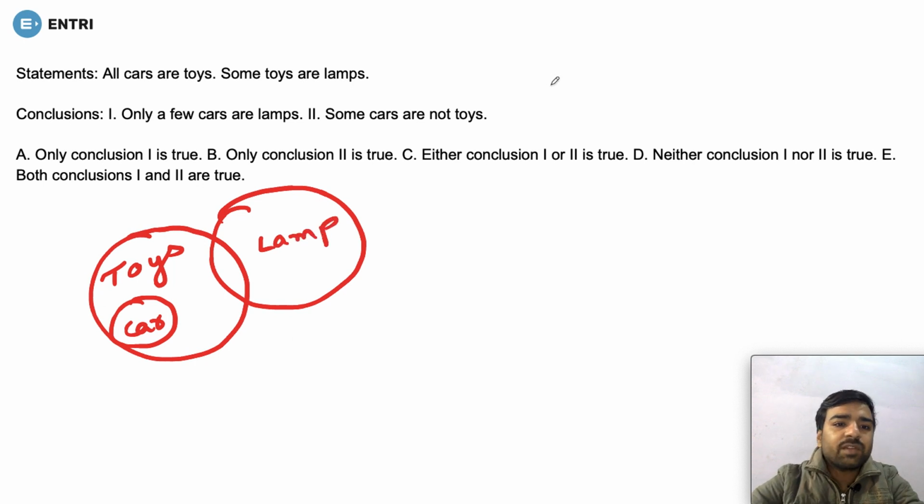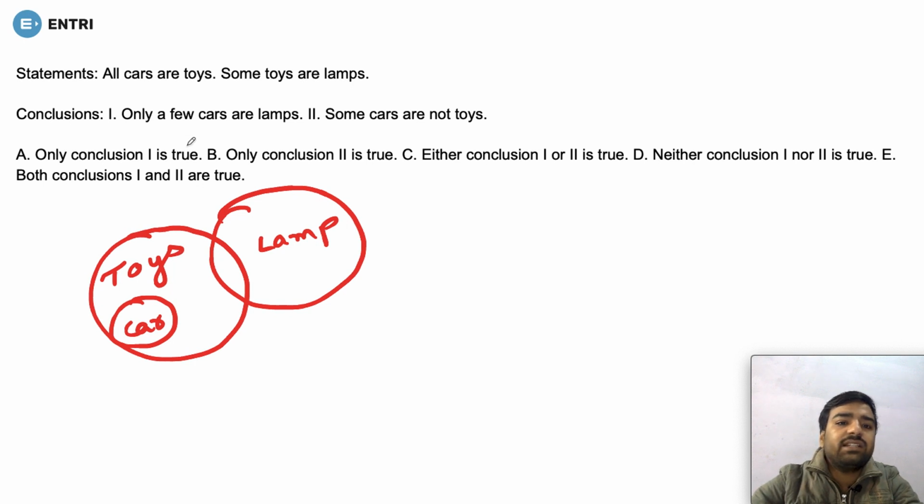Fine. Now they have given the two conclusions. The first conclusion is only a few cars are lamp. Now are you getting any of the relation between car and lamp? No, there is no such relation. Then they are saying that some cars are not toys. How can you say that some cars are not toys? It is clearly seen that all the cars belong to toys, isn't it?